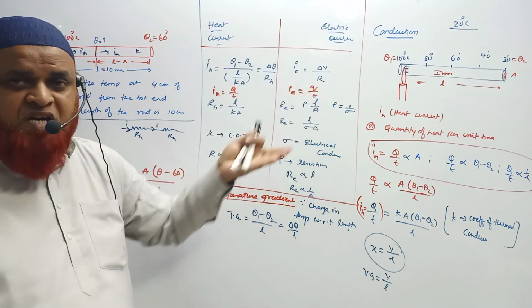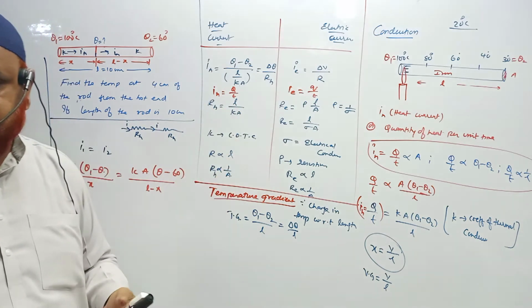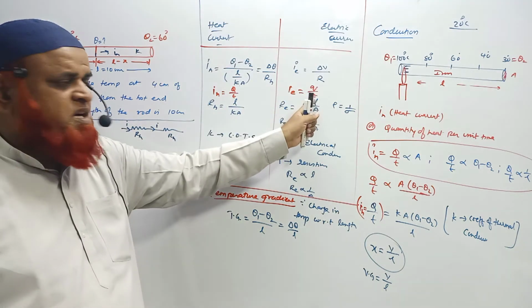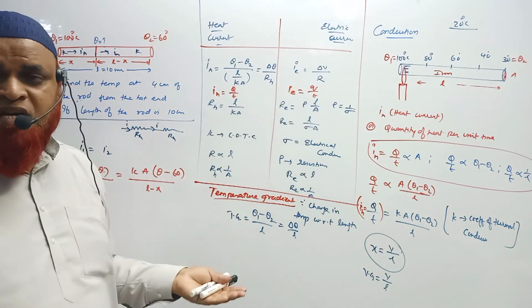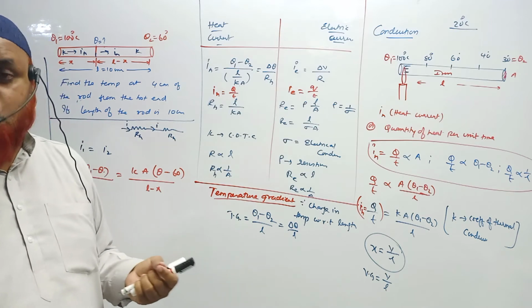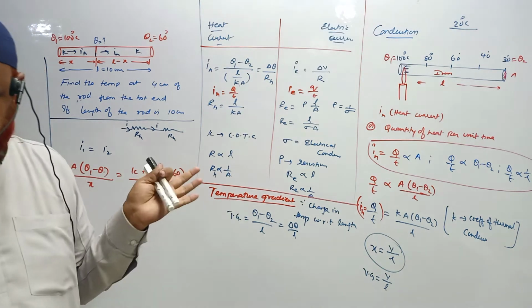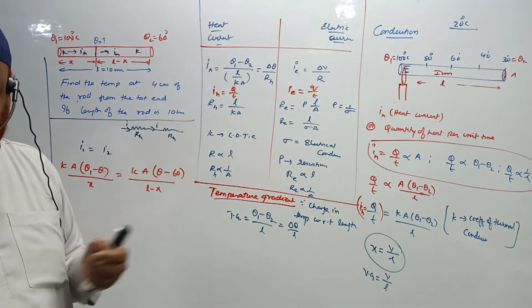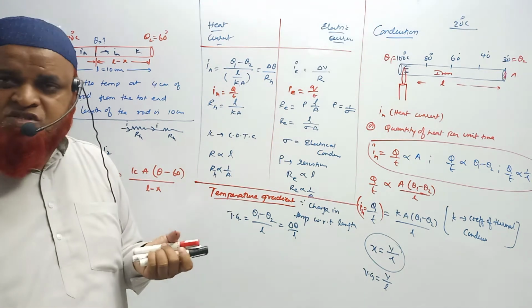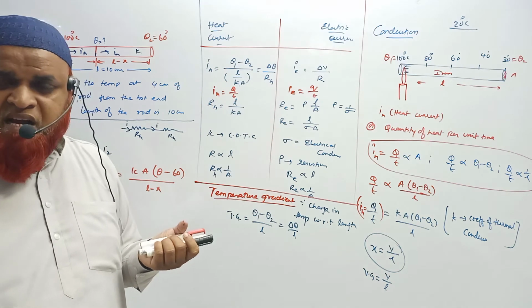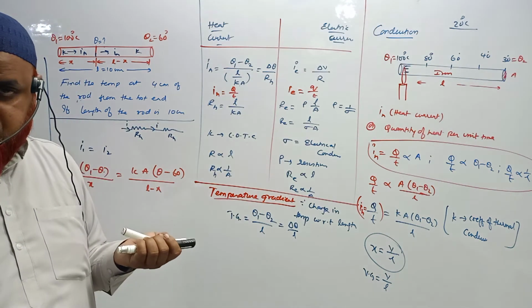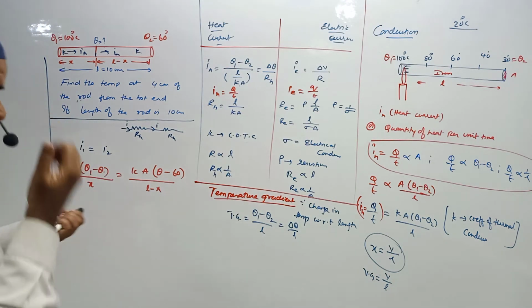Their rate of flow of charge, here rate of flow of heat. Or charge passing per unit time, here heat passing per unit time, heat energy. Q means quantity of heat, and Q can also be called heat energy. And heat is a form of energy which can be transferred from one form to another form. Understand? So let us go ahead now.